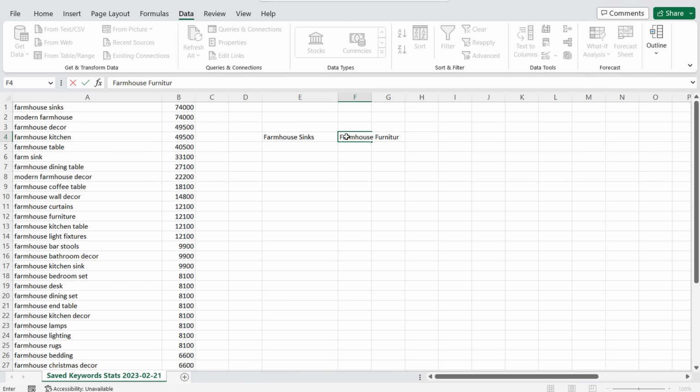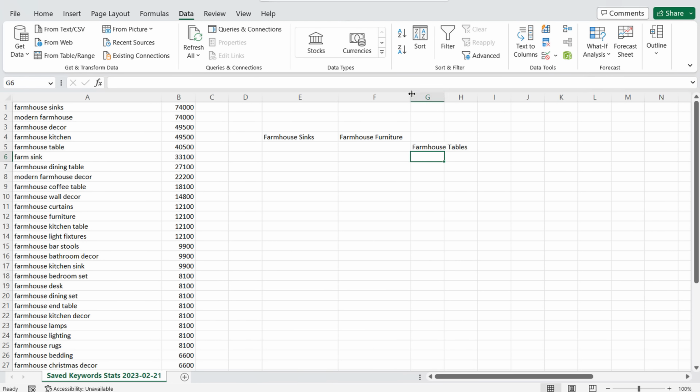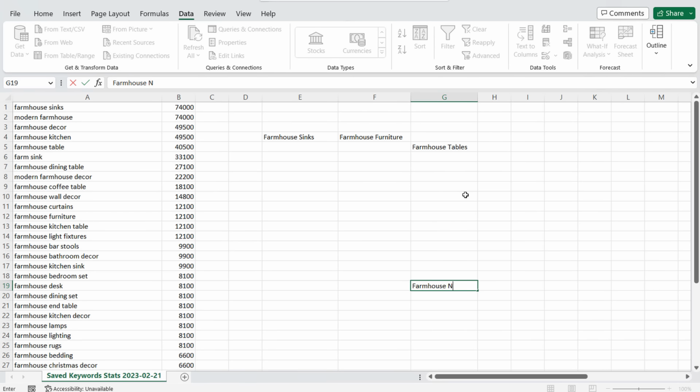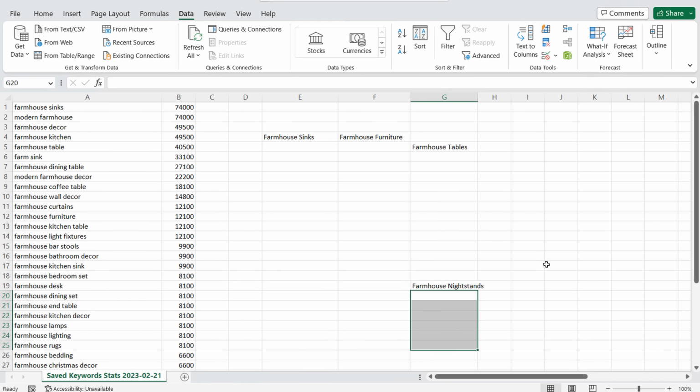This is where it gets a little more complicated, because within farmhouse furniture you're going to have things like farmhouse tables. So this is generally how I would try to structure my keyword research. I have farmhouse furniture, and I'll enter a bunch of different farmhouse tables here. Then down here, I'll probably have something like farmhouse nightstands, and a bunch of keywords underneath it, like brown farmhouse nightstands, white farmhouse nightstands, modern farmhouse nightstands, whatever people are typing in.